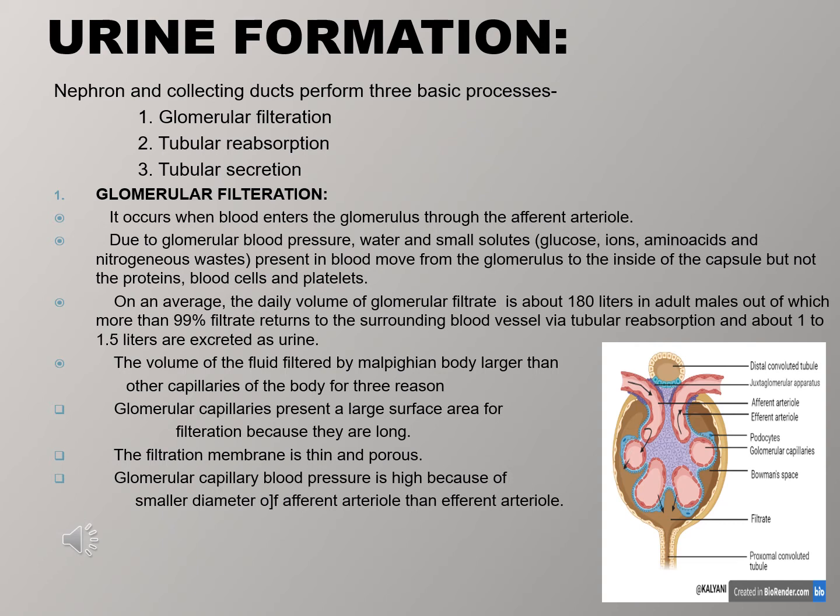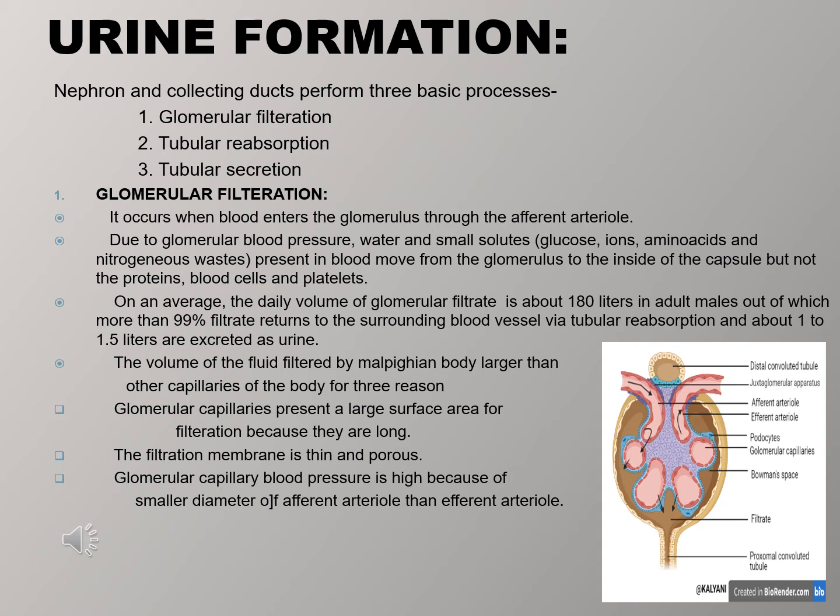On average, the daily volume of the glomerular filtrate is about 180 liters in the adult male, out of which more than 99% of the filtrate returns to the surrounding blood vessels via tubular reabsorption, and about 1 to 1.5 liters of this filtrate is excreted in the form of urine. The volume of filtrate that is filtered by the Malpighian body is larger than in other capillaries present in the body because of three reasons.